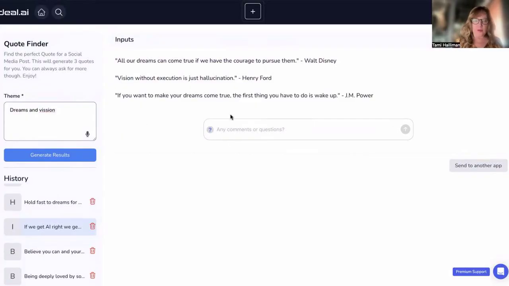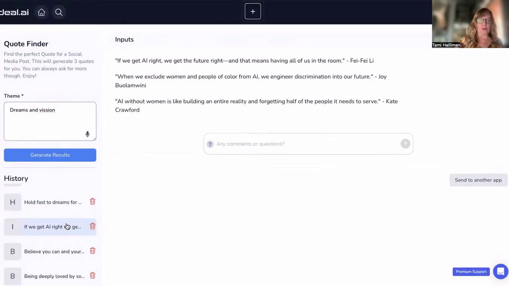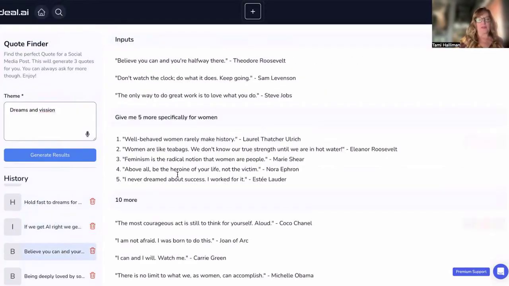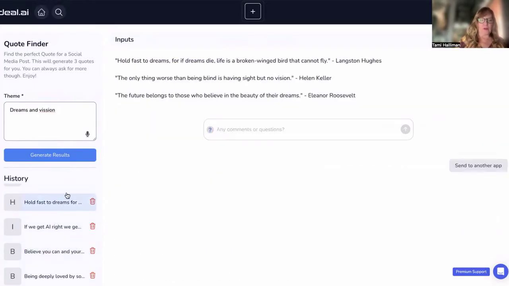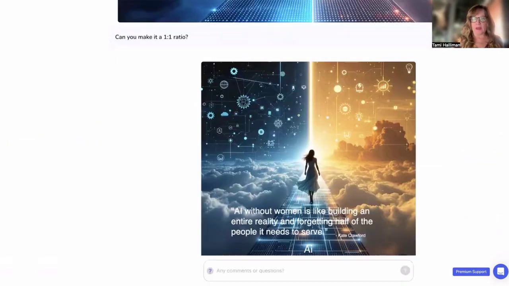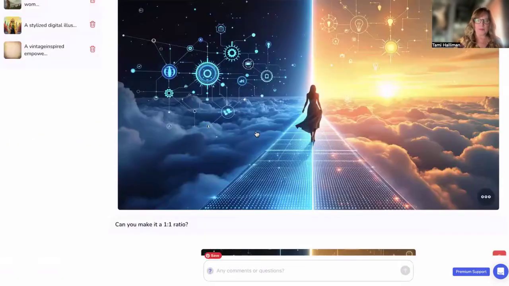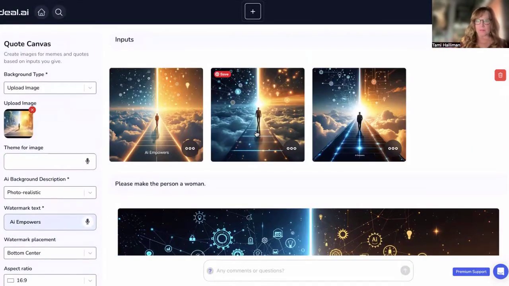If you don't like those, put in here, give me three more, give me four more. I'll show you, like this one, I did that. Give me five more, specifically for women. Give me 10 more. So if you don't get a response that you like, go back. All right, and then I always have another platform open, and so I can jump back and forth. You can open up two tabs. So I just wanted to show you this.